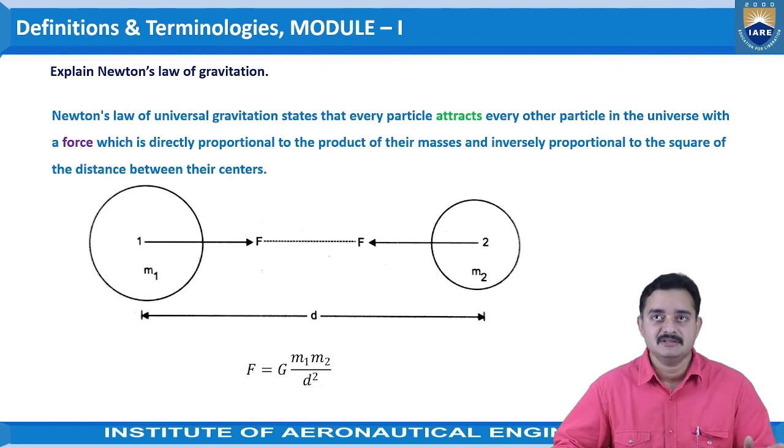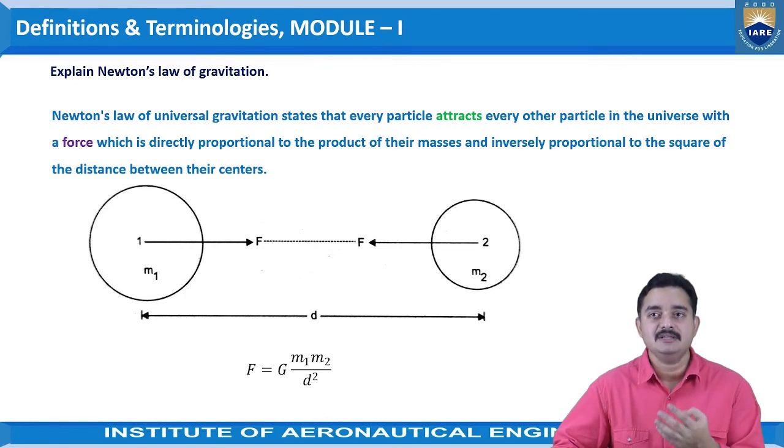So as per Newton's law, every particle attracts every other particle in the universe with a force F. The force F is represented in the figure in the attraction way, opposite way. The force is directly proportional to the product of their masses and inversely proportional to the square of the distance between their centers.